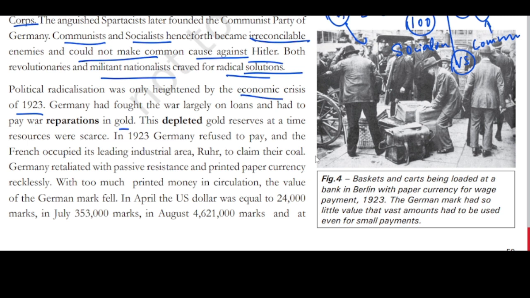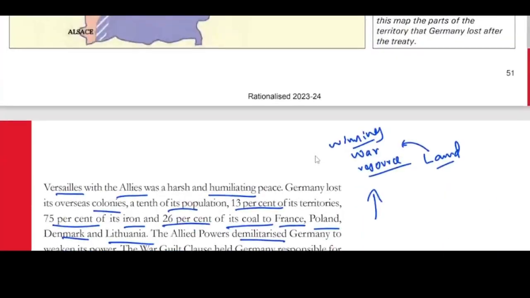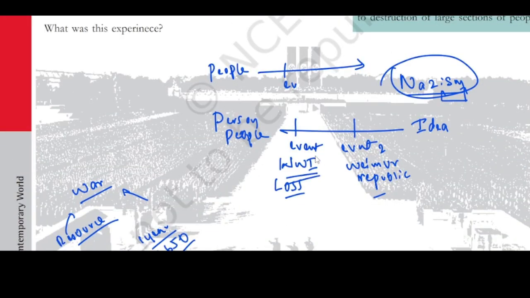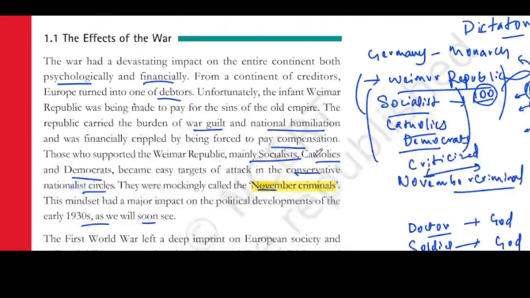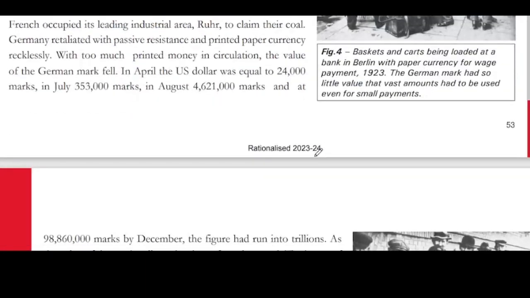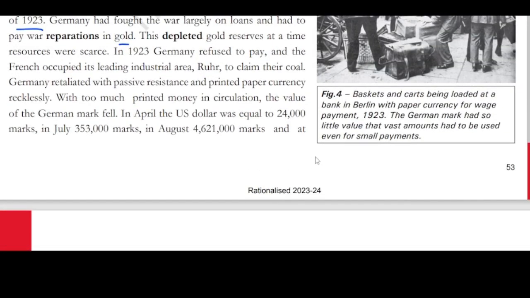Along with the events leading to the rise of Nazism, the first one is the loss of World War One. That is what we have seen over here. And the second is the Weimar Republic failing. And the third event now is what? The event number three is the economic crisis. So in this economic crisis, people have nothing to pay back the Allies. So they're losing their gold. They've already lost the areas from which they were getting money, isn't it? So this depleted the gold reserve at a time when resources were scarce. So there was very little gold, and these people are asking for gold back.